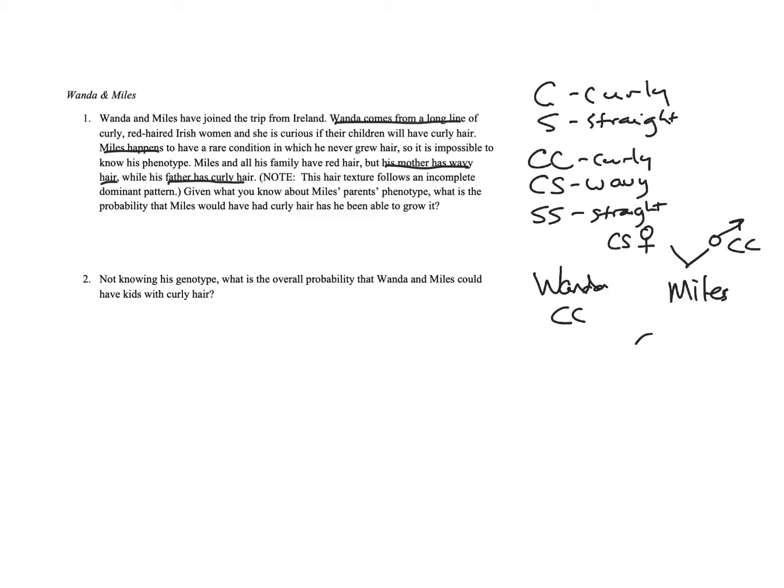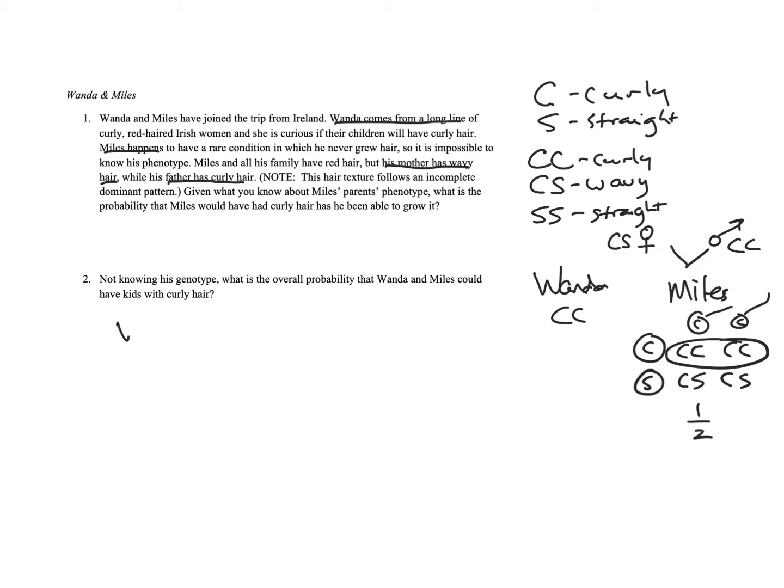Okay, so then mom would make eggs that are C or S, and dad would make sperm, ugly sperm, that are CC. So he has a 50% chance that he's got the curly haired allele, all right? But the other 50% he could be wavy. So not knowing his genotype, what's the overall chances of Wanda and Miles having kids with curly hair?